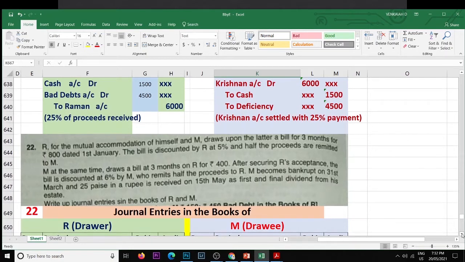M at the same time draws a bill at 3 months on R for 400. After securing R's acceptance, the bill is discounted at 6% by M, who remits half of the proceeds to R. Now, earlier R drew the bill on M. Now M is drawing the bill on R.